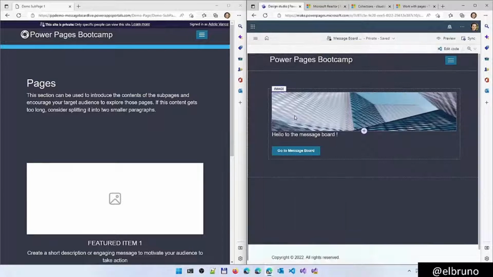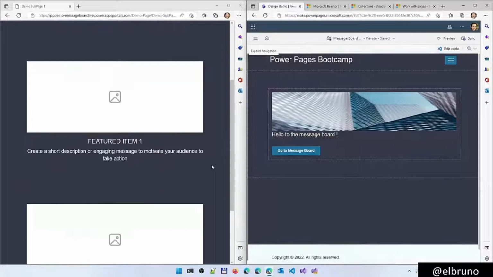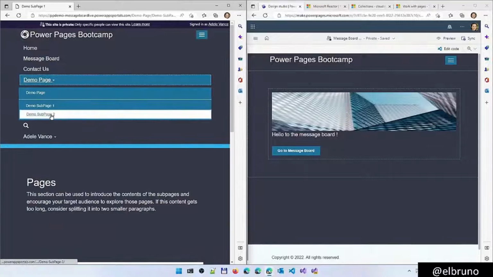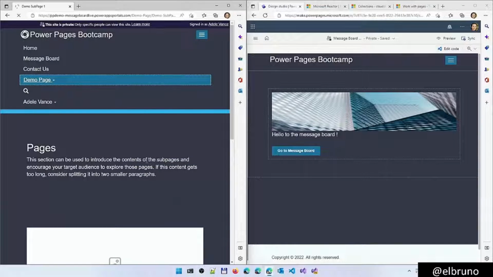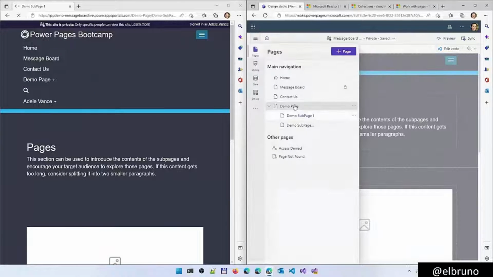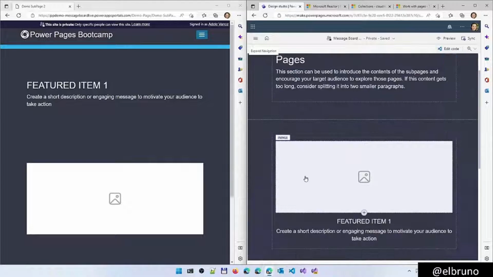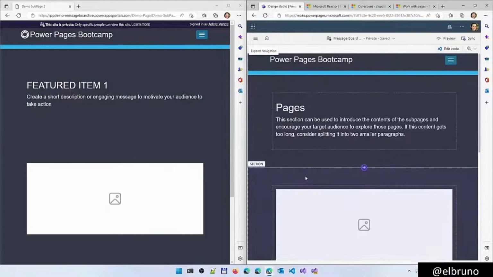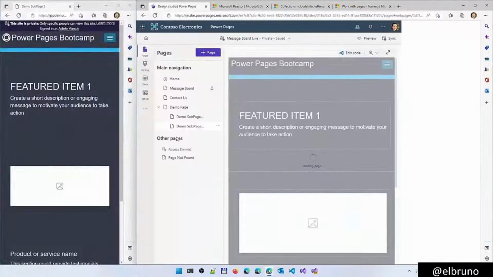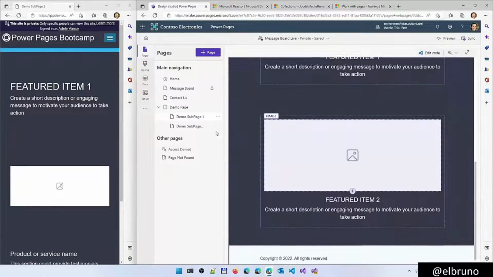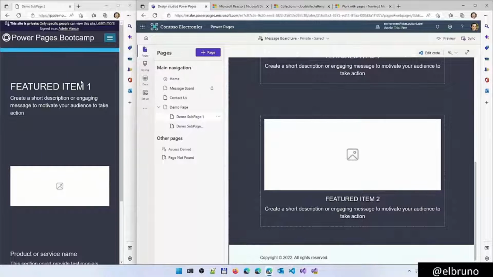Let's take a look at the demo sub-page 1. It has 2 items. And then if we navigate to the demo sub-page 2, we're going to have a single main item here. So let me go again and navigate to the other one. This is a single page. As soon as it loads, it's going to show us the feature item 1, and the demo sub-page has 2 items here, the same that we see here in the top.